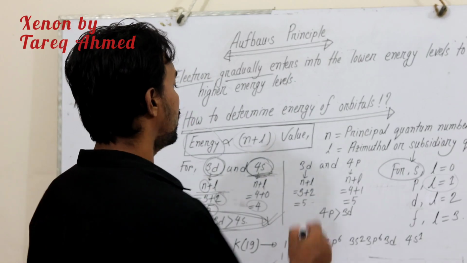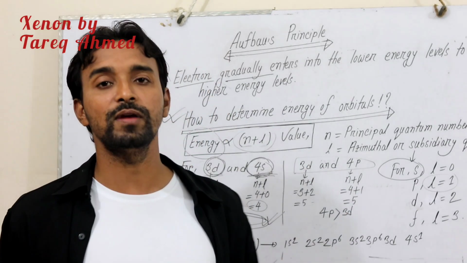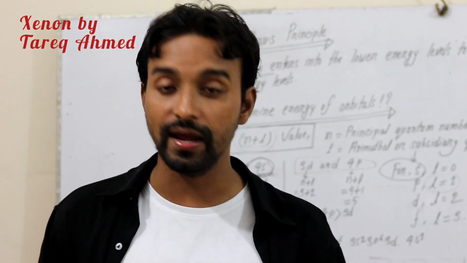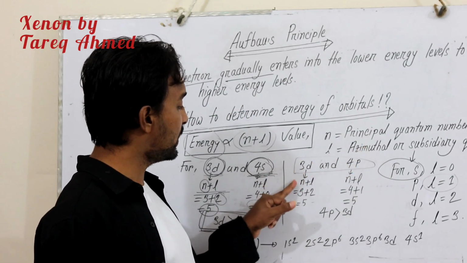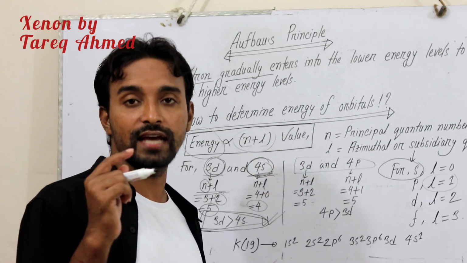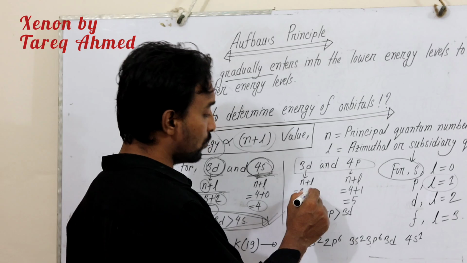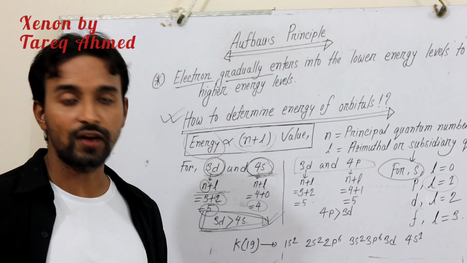Now we will consider 3d and 4p. 3d and 4p have the same value of n plus L, because for 3d the value of n is equal to 3, and for d the subsidiary or azimuthal quantum number is equal to 2. So for 3d, n plus L is equal to 3 plus 2, equal to 5.